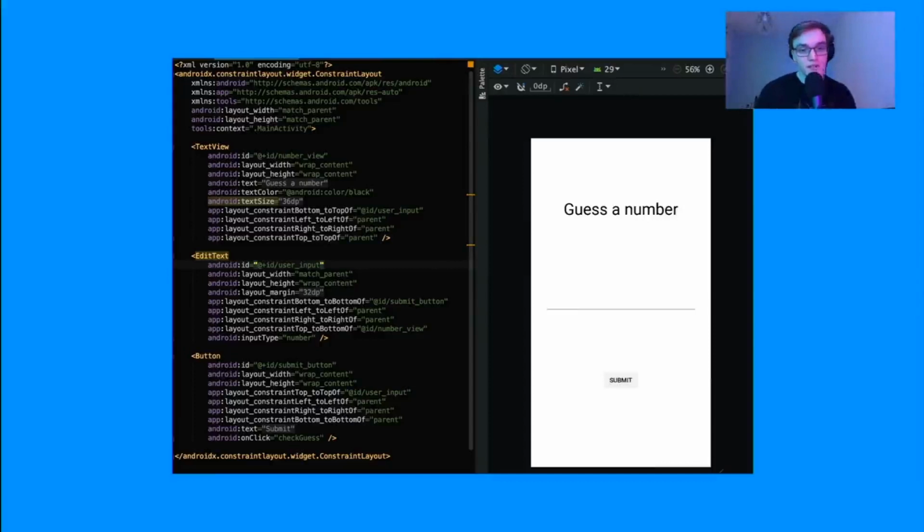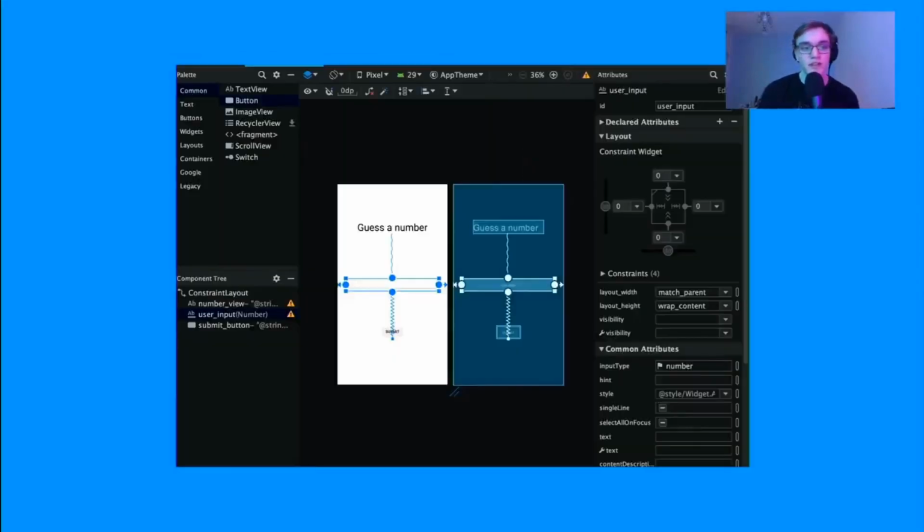If XML isn't your thing, Android Studio also gives you the ability to drag and drop your views on the screen. The drag and drop view definitely helps you get started, but can feel quite limiting or bloated with lots of buttons and boxes everywhere, so it can be a bit confusing, but it's really good to get started. So this is all well and good, but what actually makes up a UI, right?